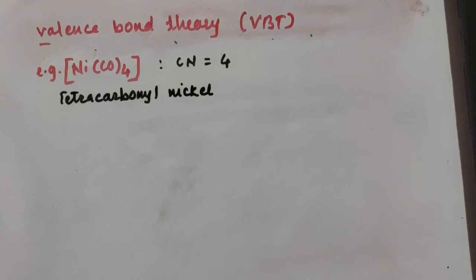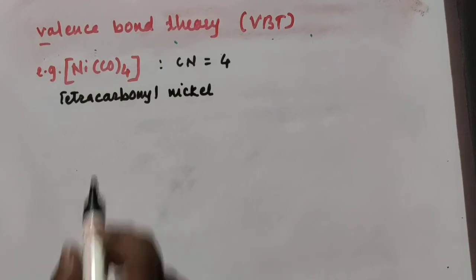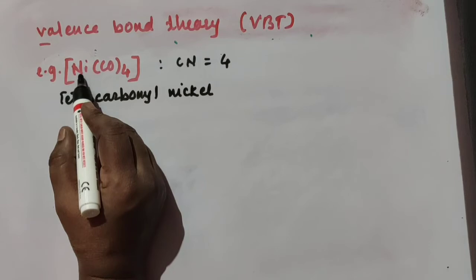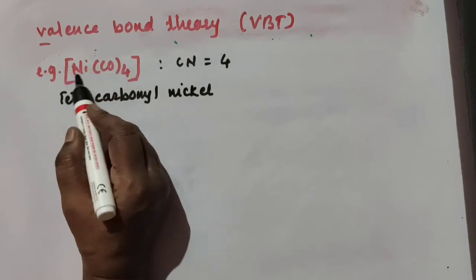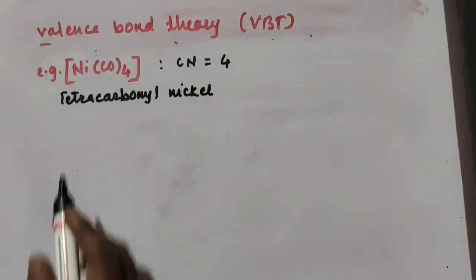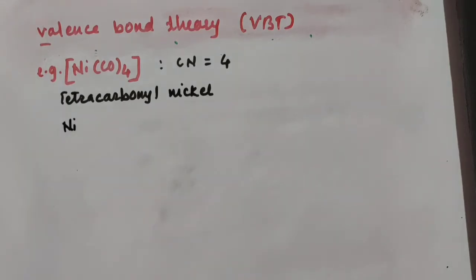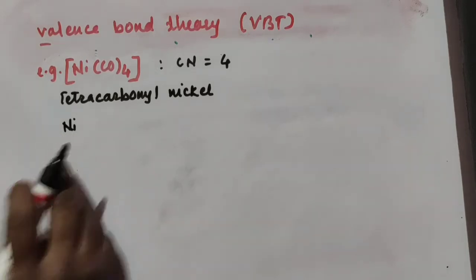Then we'll go for the oxidation number of nickel. What is the oxidation number? CO is neutral, and for nickel in this complex the oxidation number is 0. So first we'll go for the electronic configuration of nickel, ground state and excited state.